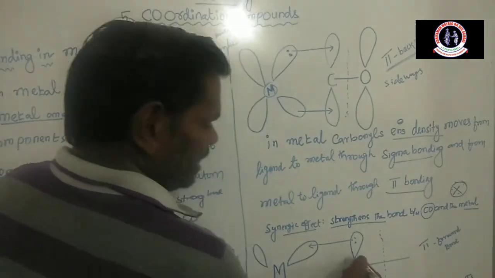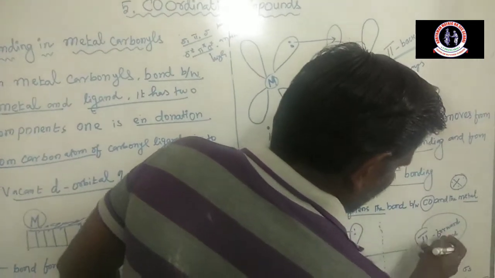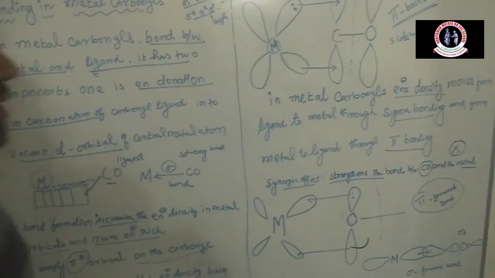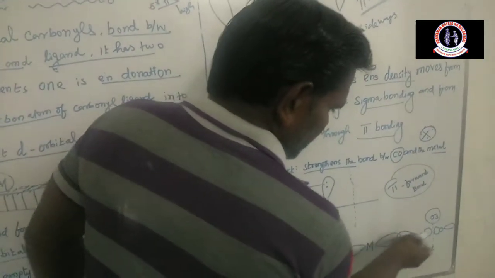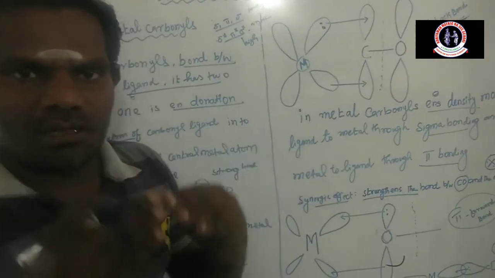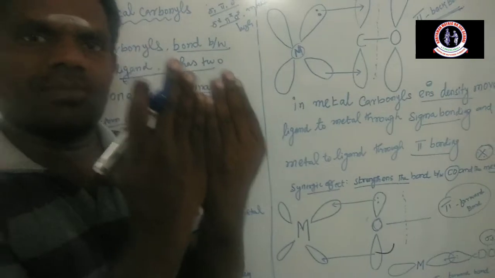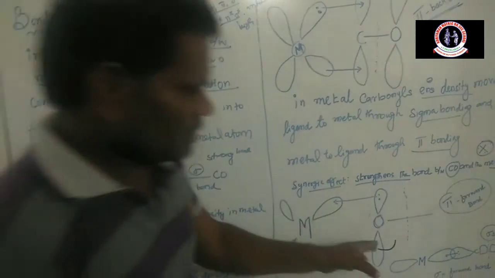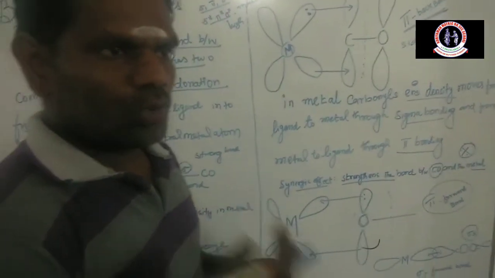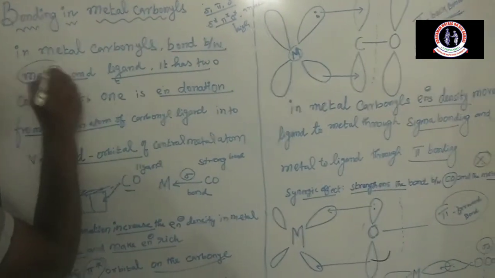The carbon atom donates electrons to the central metal atom to form the forward bond. That is a sigma bond formation. That is, the metal atom is directly bonded to the carbon through direct head-on overlapping. Whenever there is head-on overlapping, a sigma bond forms. Suppose sideways overlapping, then what bond is formed? Pi bond formation. In this session we have clarified how the bond forms between the metal and ligand.